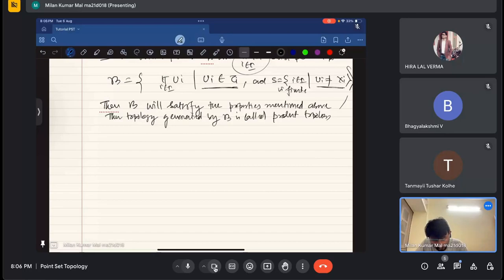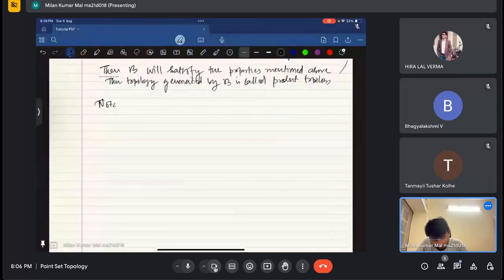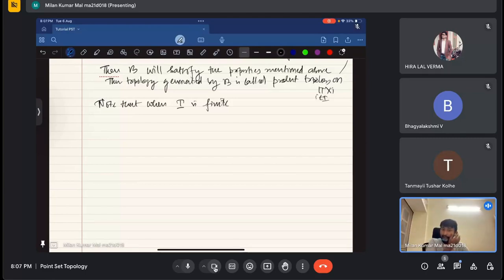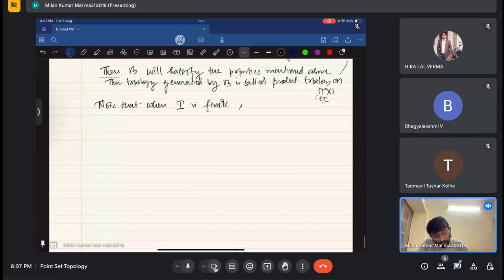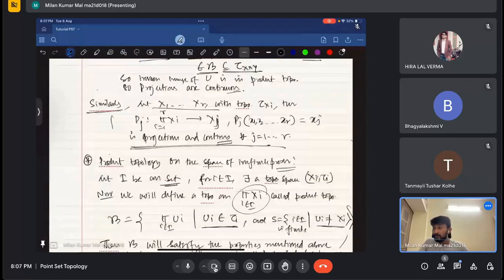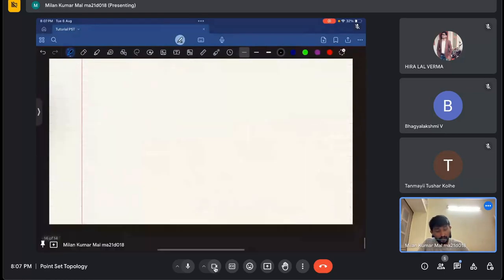Note that the product topology on this product particularly, when this index set I is a finite set, I have taken I as a general set, but it can be finite, right? If I is finite, then the product topology defined just now and the product topology defined above, in the finite product sense, these two are the same.